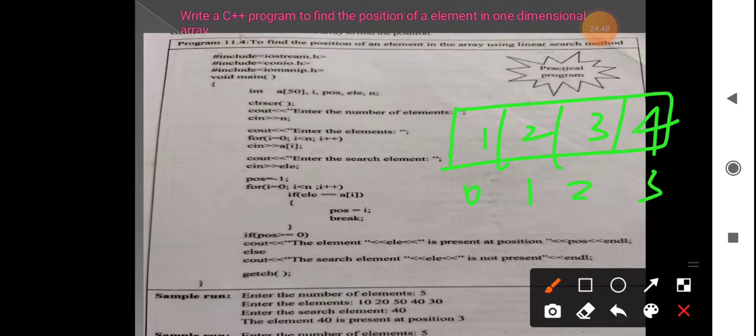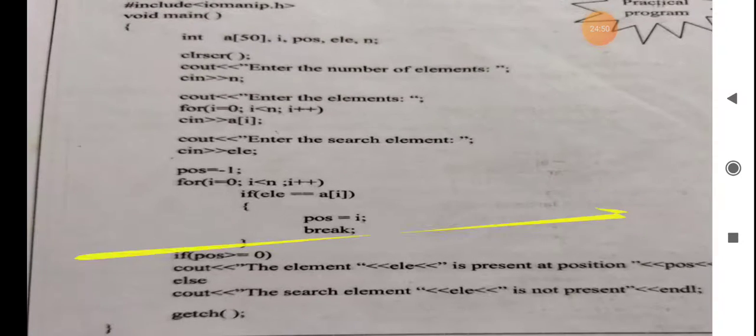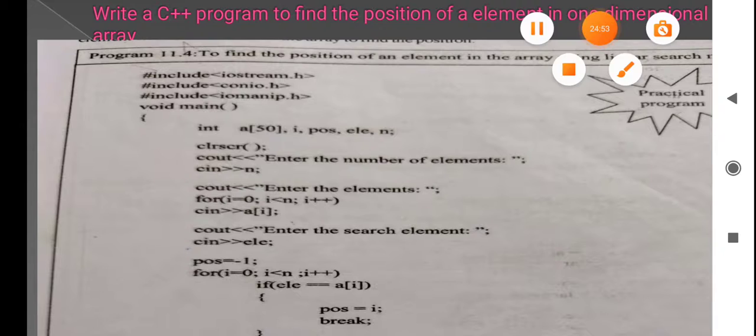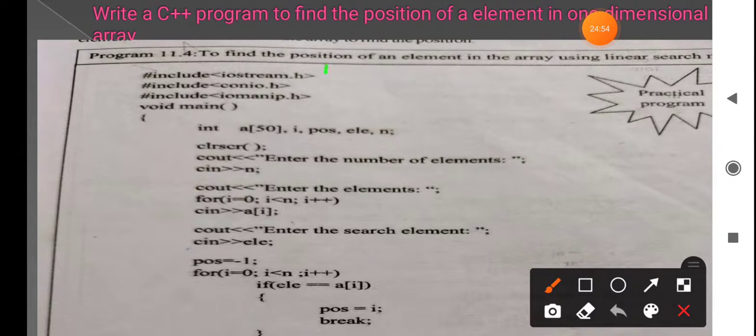So here, as usual, the program will start with the preprocessor directives iostream.h, conio.h, iomanip.h. After that, the main function will be there. After opening the curly braces, you have to declare all the variables which are present in the program. So int a[50], i, position, element, n. These are the array elements which are present.